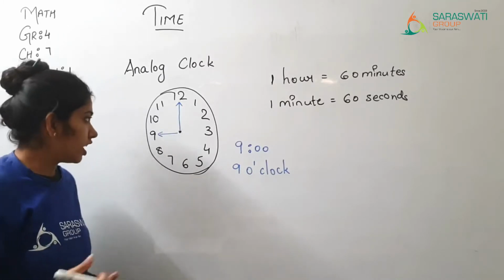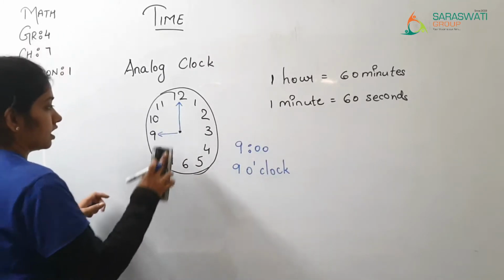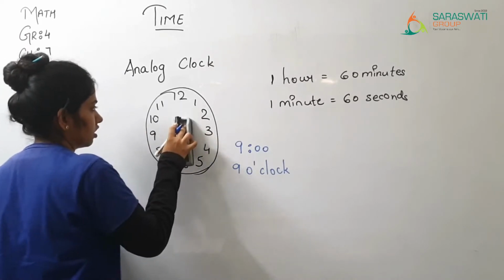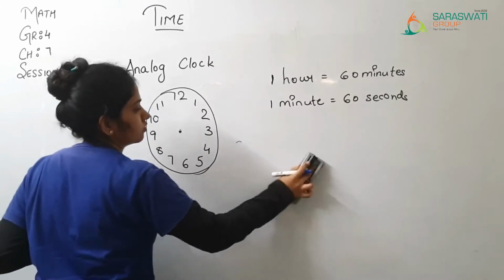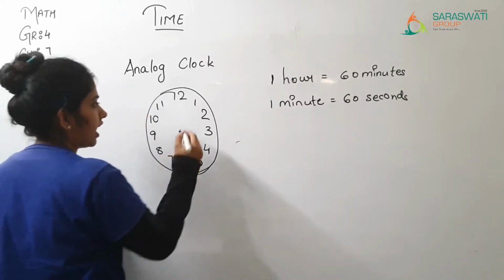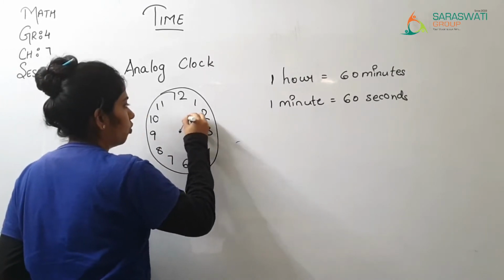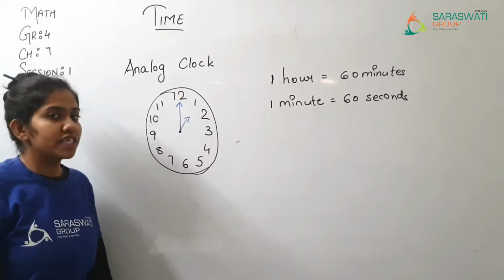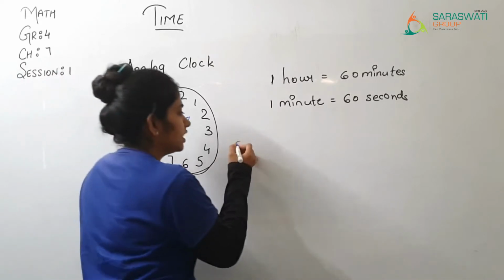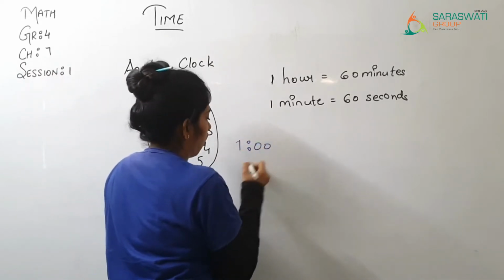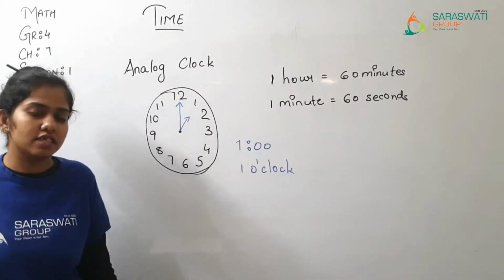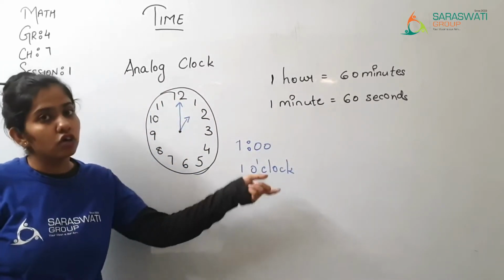Right? Now, again, if the small hand is on 1 and the big hand is on 12, what time is it? It is 1 o'clock. You can say it is 1 o'clock.